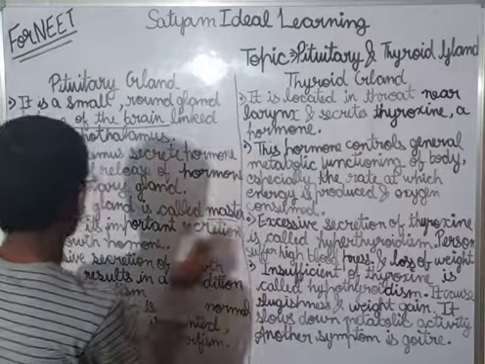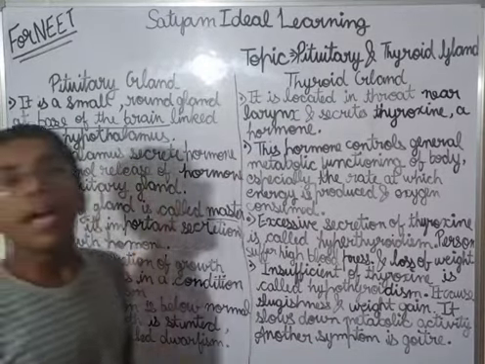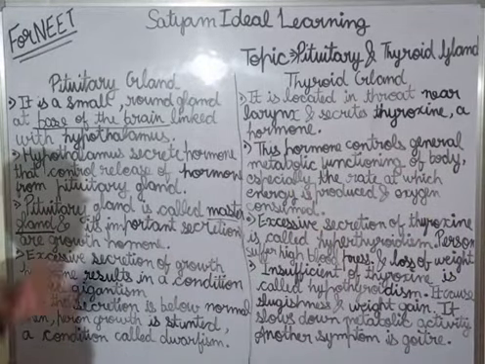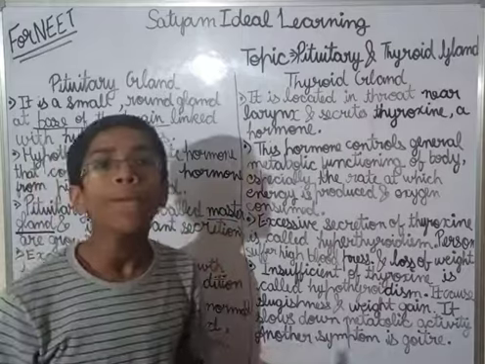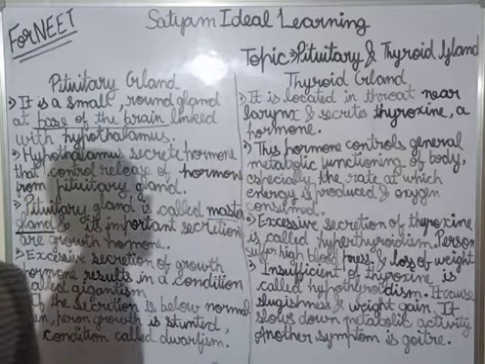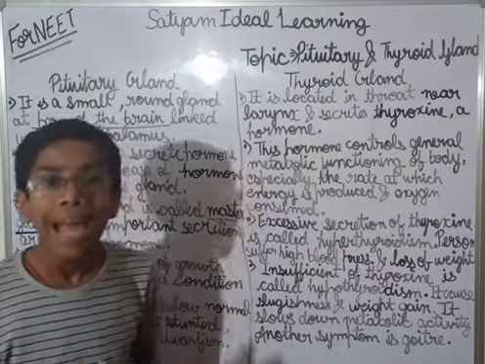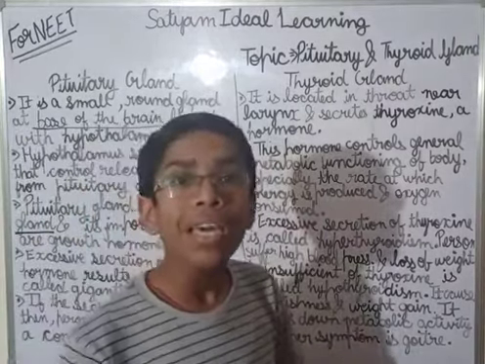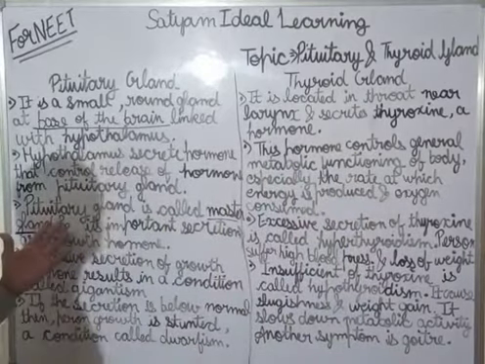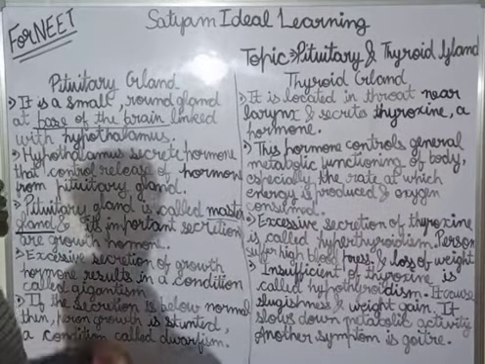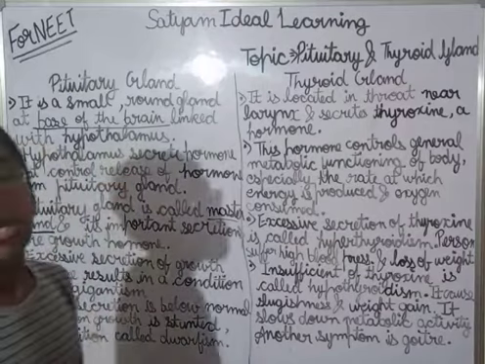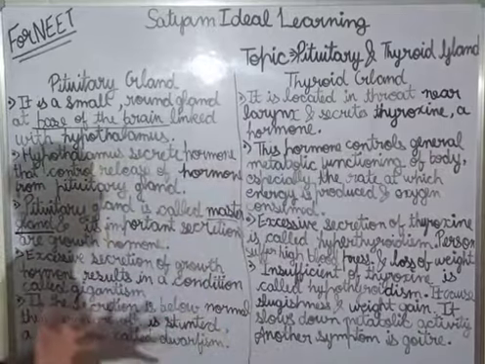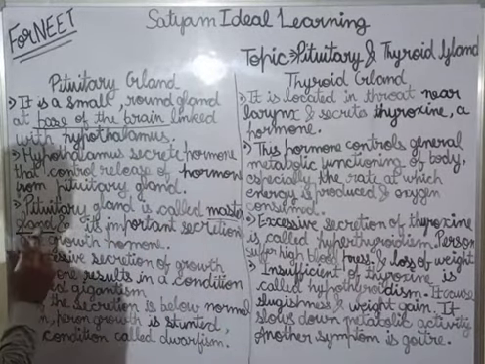Why is it called the master gland? It is because it releases so many hormones which help in the functioning of the other endocrine glands. That is why it is known as the master gland.